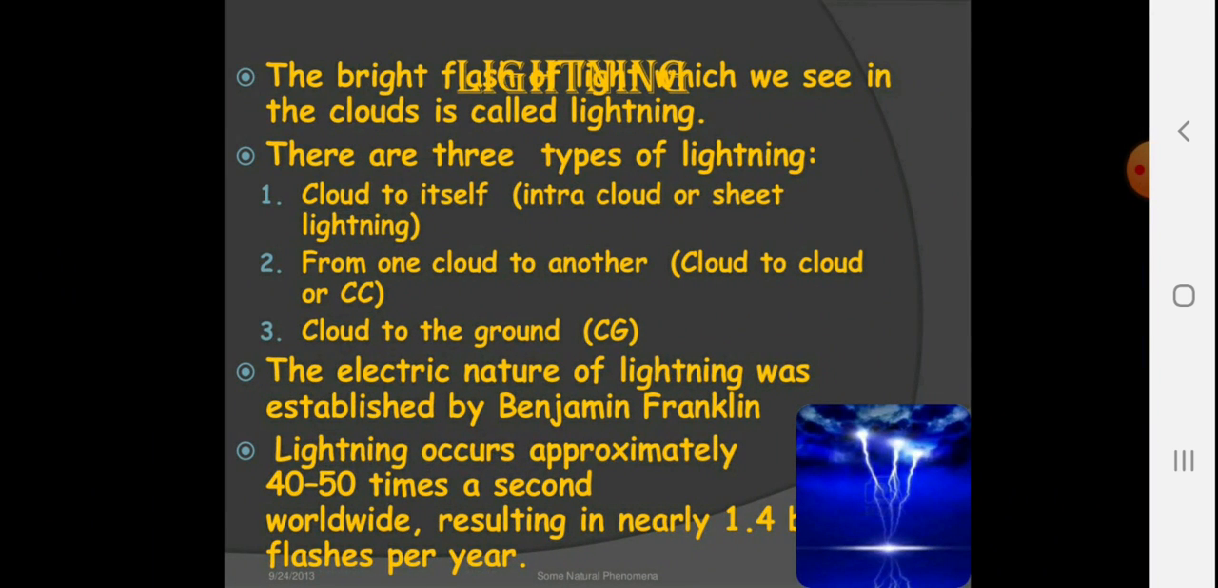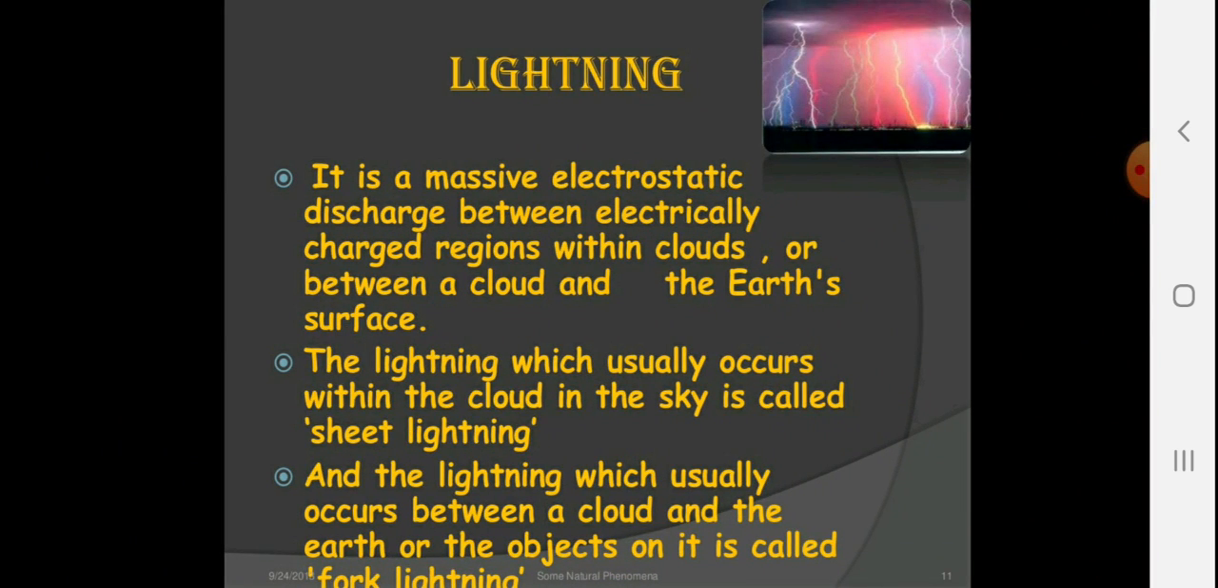What is lightning? The bright light which flashes during the rainy season, which we see in the cloud, is called lightning. There are three types of lightning: cloud to itself, from one cloud to another, and cloud to the ground. The electric nature of lightning was established by Benjamin Franklin. Lightning occurs approximately 40 to 50 times a second worldwide, resulting in nearly 1.4 billion flashes per year.